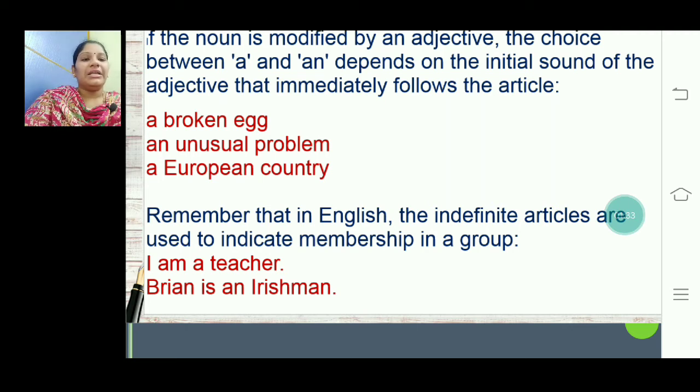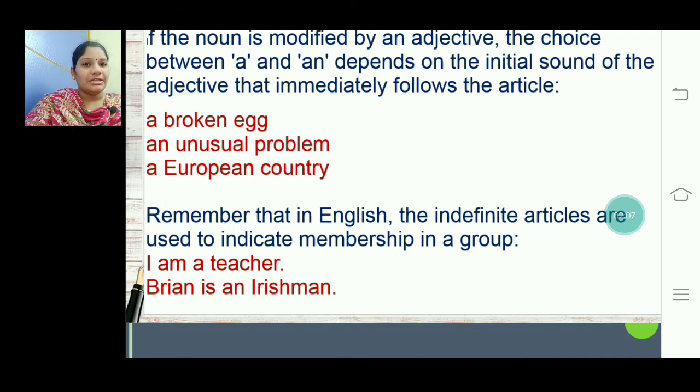Then remember that in English the indefinite articles are used to indicate membership in a group. Membership in a group in the sense, suppose I'm a teacher. So I'm one of the people among many other teachers. So all the teachers are a team here, a group, and I'm one among them. So I'm a teacher. Here the indefinite article is used again when we are not specifying a particular teacher. Then Brian is an Irishman.